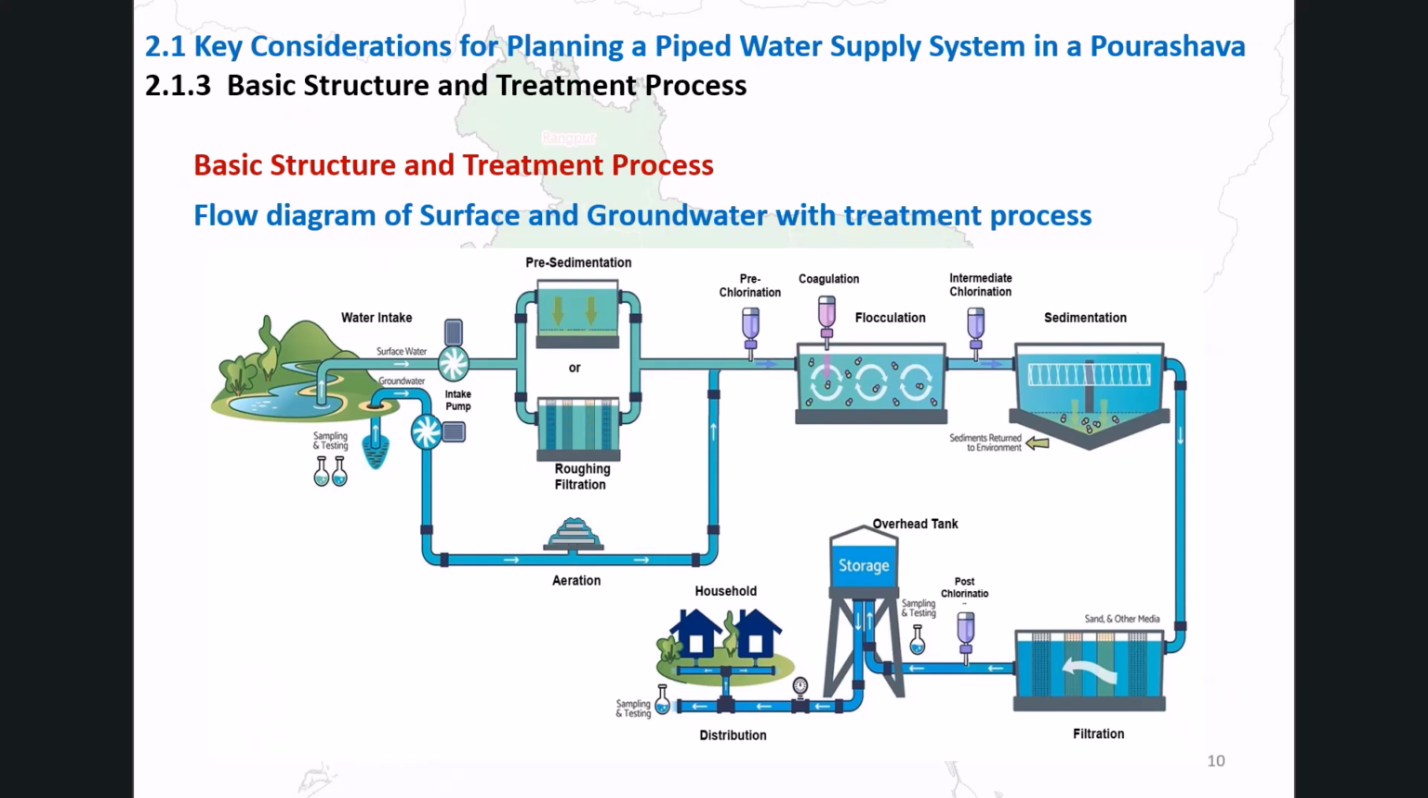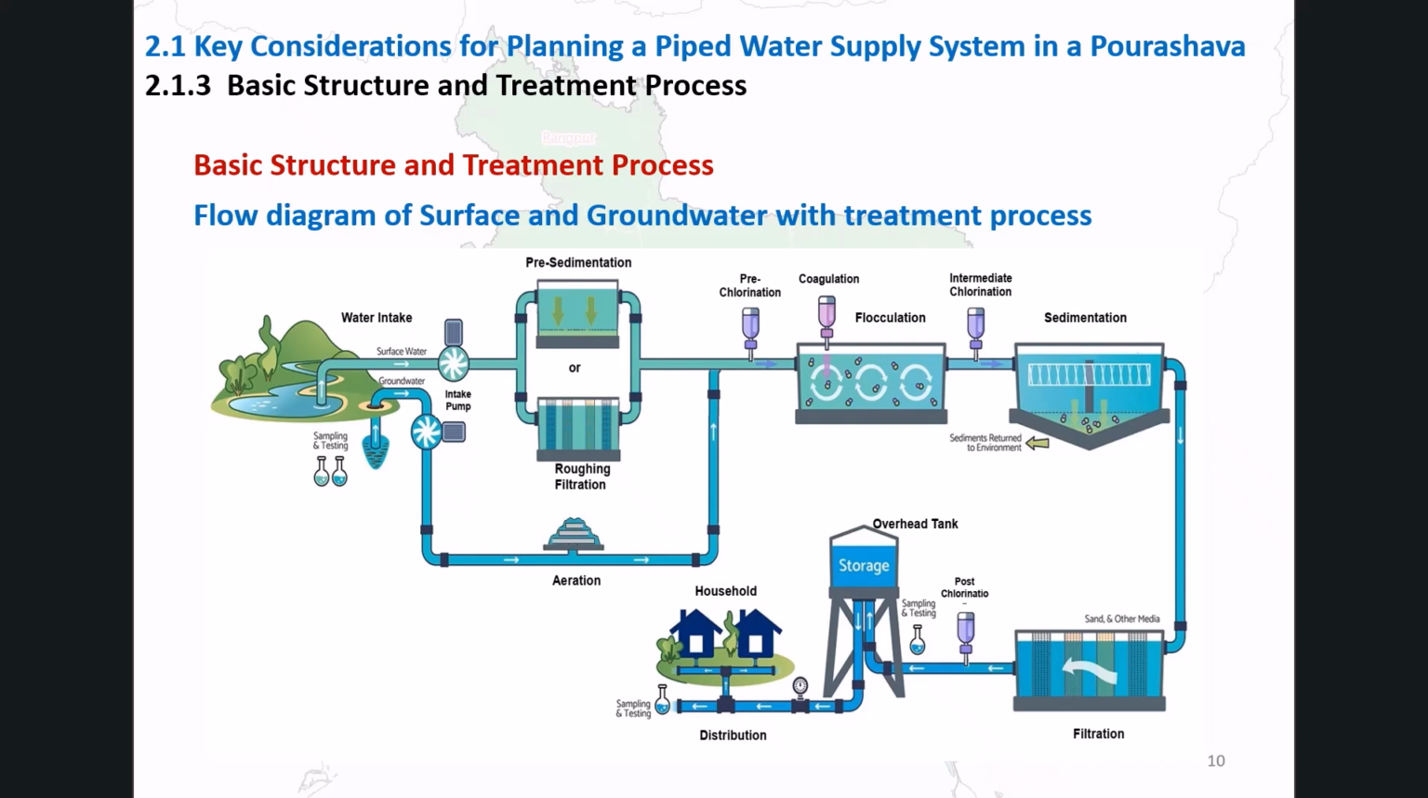Basic structure and treatment process. The structure of a piped water supply system depends on the source water type and its quality. Some basic components are always required regardless of treatment needs. These include intake from groundwater or surface water, pumping, storage to provide delivery head, distribution networks, and household connections. When treatment is required, additional structures must be added.